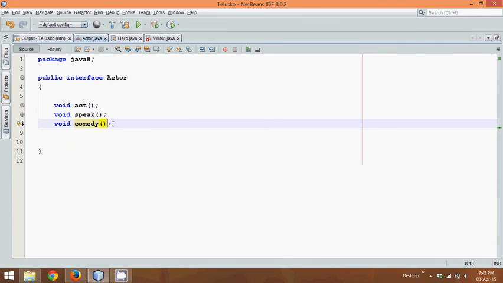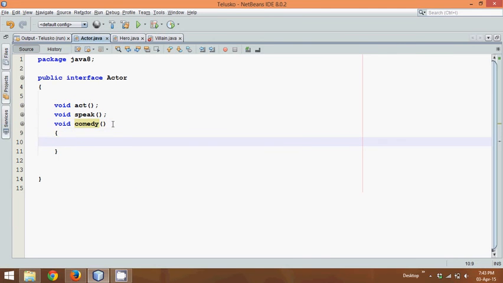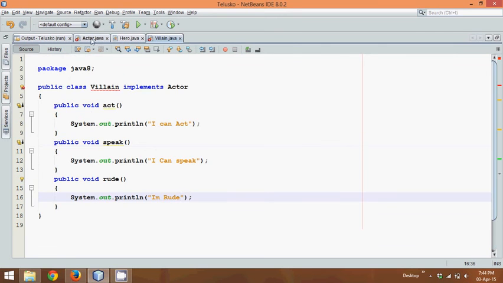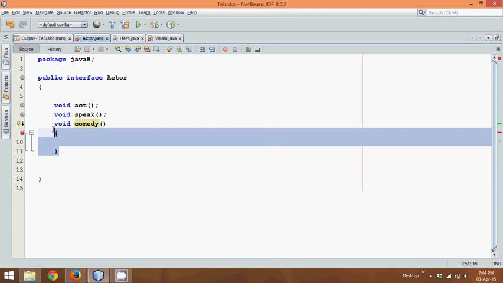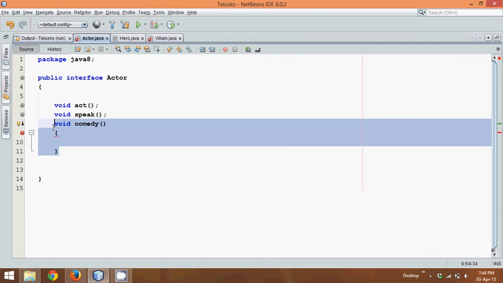The problem is we are declaring this method and that's why villain gives an error, right? But what if you can define the method? If you can define the method here, this villain will not give you an error. But the question arises, can we define a method in an interface? That we will answer in the next video. But till Java 1.7, we know that we should not modify our interfaces when they are published.